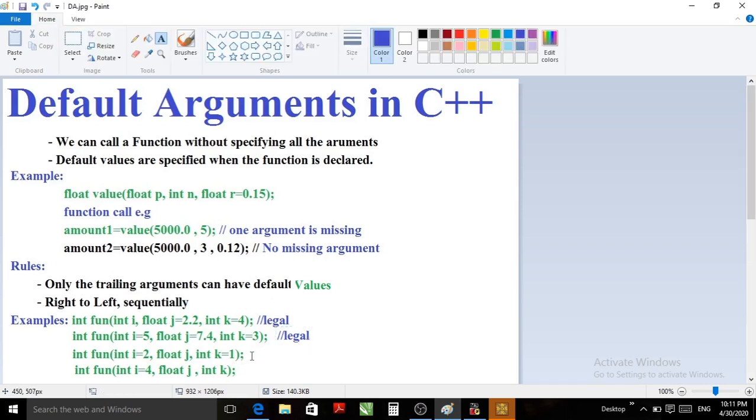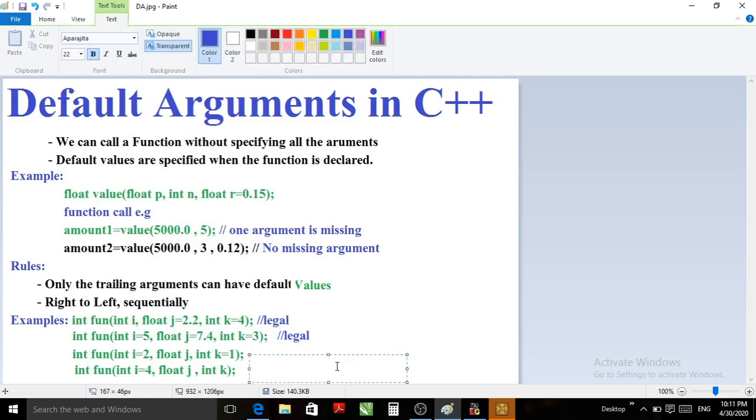Now the next example, a function that again has three parameters: int i equals 2, float j, int k equals 1. Out of three arguments, the first argument has a default value, the second argument does not have a default value, whereas the third argument has a default value. Okay, the trailing argument has a default value, but the sequence from right to left is essential.